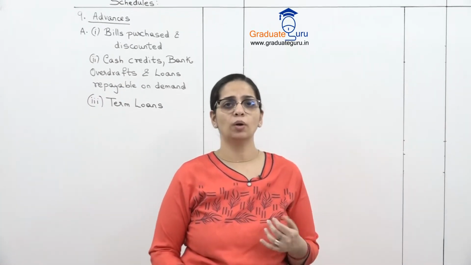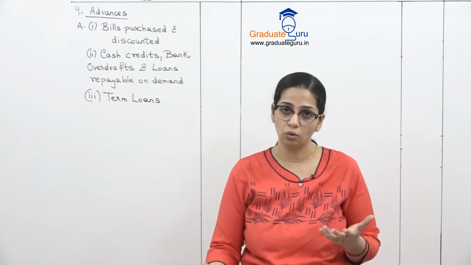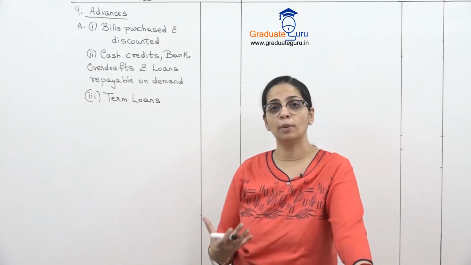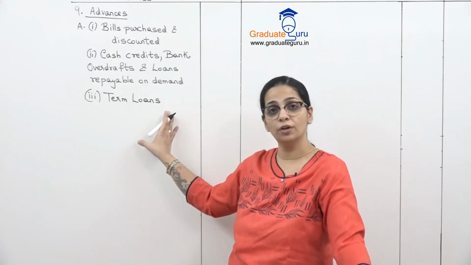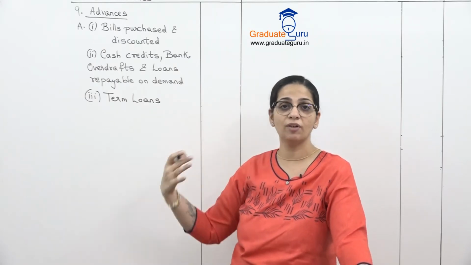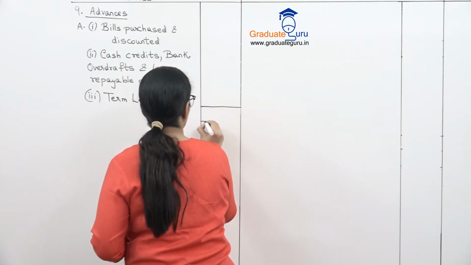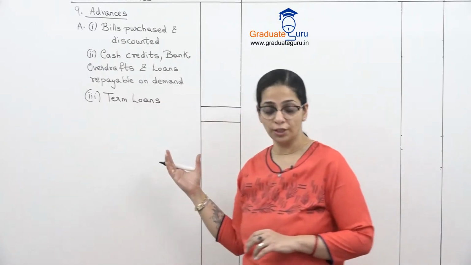जैसे personal loan हो गया, housing loan हो गया, vehicle loan हो गया. So all those loans which we as normal people take from a bank, the bank shows it over here as their asset because that's an advance given by them to us. So this is the first part of our schedule.